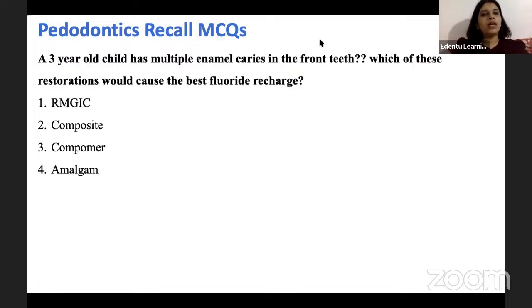Next question. A 3-year-old child has multiple enamel caries in the front teeth. Which of these restorations would cause the best fluoride recharge? Now the answer is RMGIC. Among the four, the best for a child of 3 years of age, which causes the best fluoride recharge, would be RMGIC. Comparing the technique sensitivity also in a 3-year-old child, RMGIC is the most practical option, and thus RMGIC is the answer.